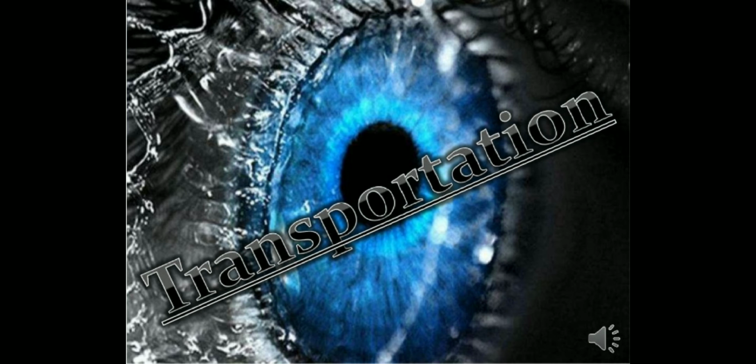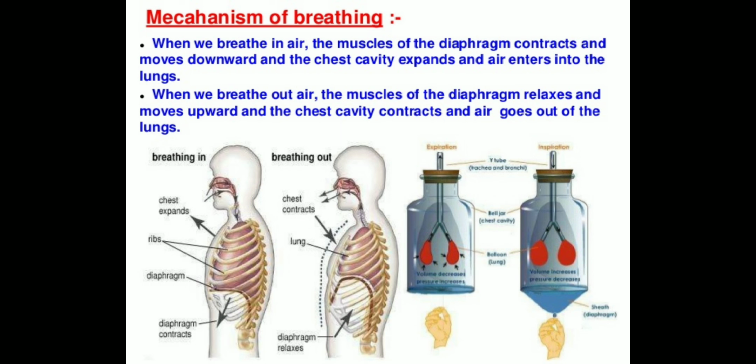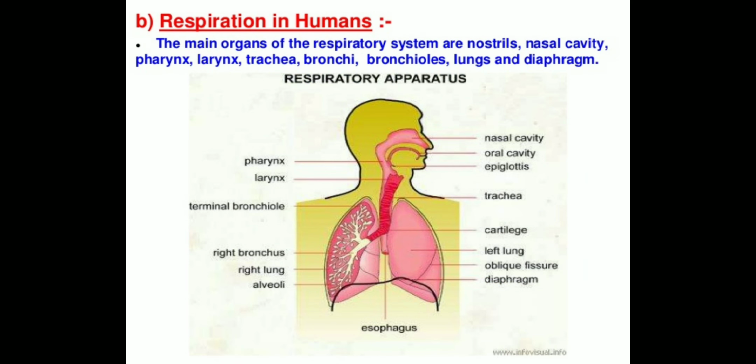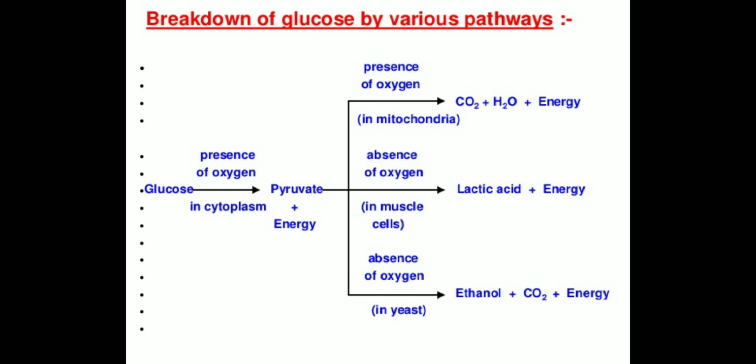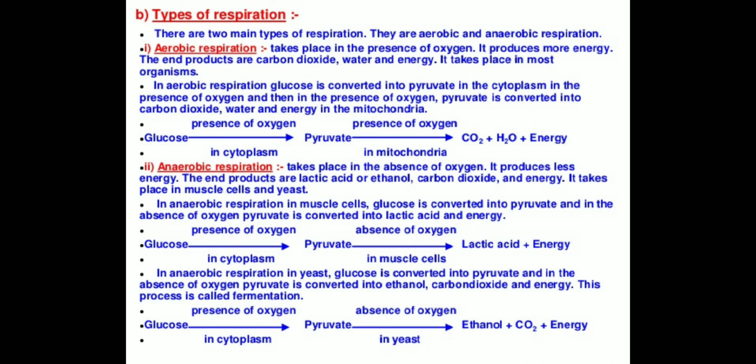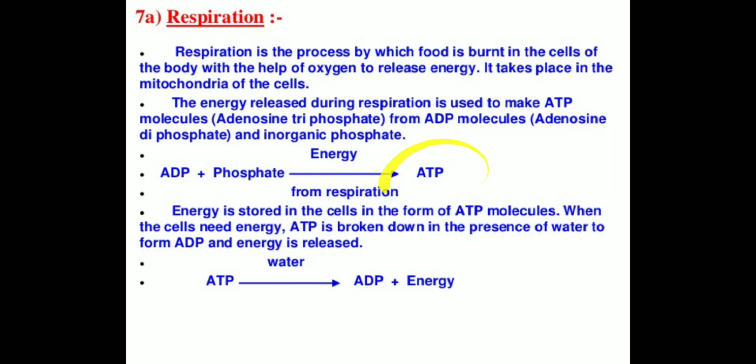Tomorrow we will learn about transportation. If you have any issue, please let me know. It's very simple. The main important questions here are the difference between aerobic and anaerobic respiration, and the respiration reactions, right? This is the complete respiration reaction, which takes place in the cytoplasm and in the mitochondria. You have to learn it. Otherwise, what is the full energy currency of the cell? That is ATP. It's all about respiration. Beyond that, no questions will come in your examination. Just revise two or three times by yourself.